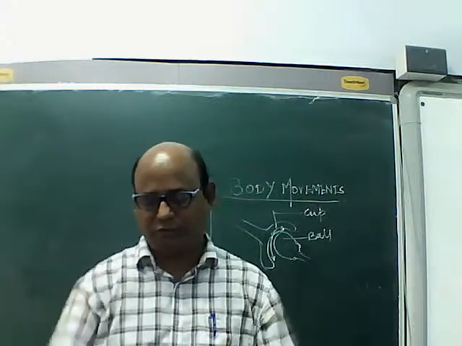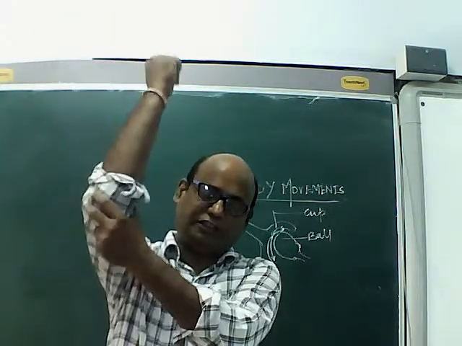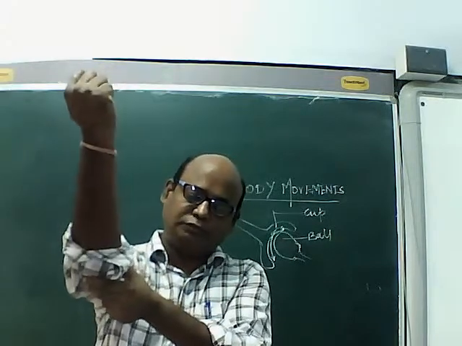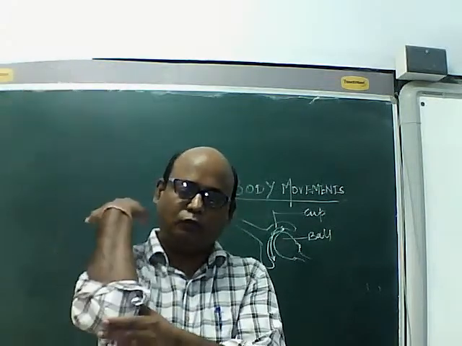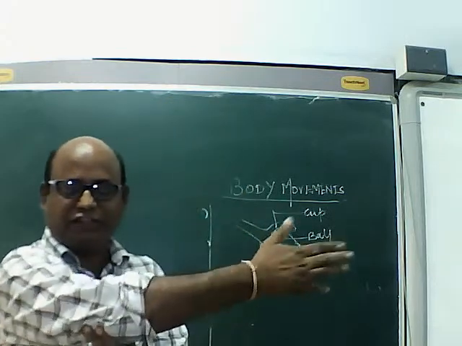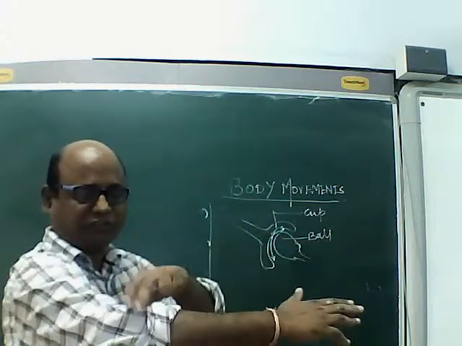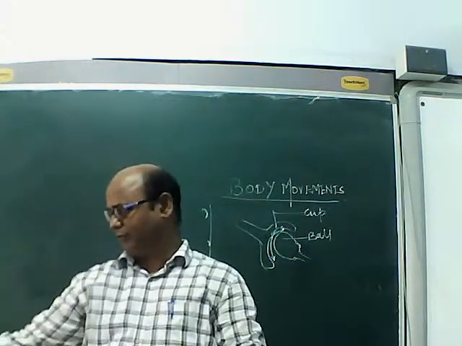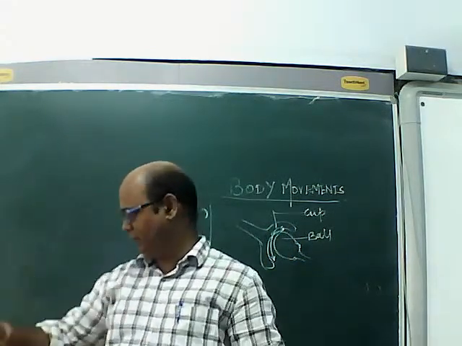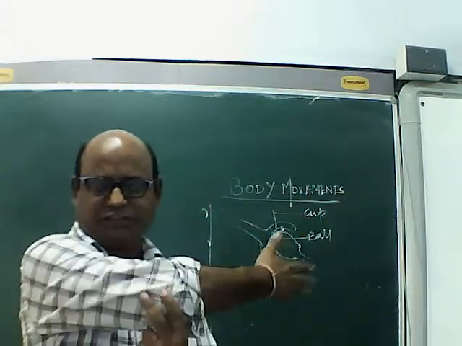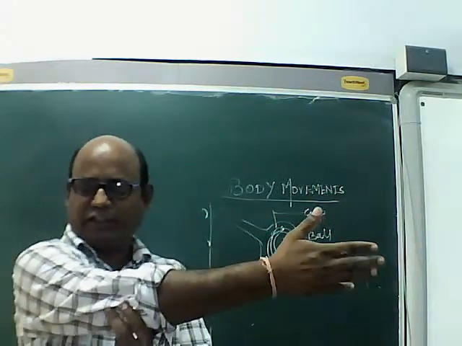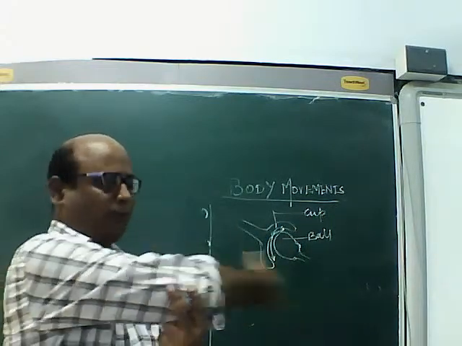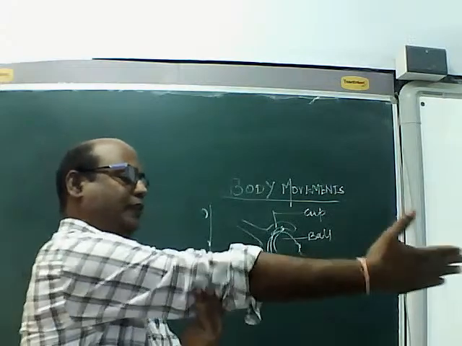Other joints are also there. For example, now see this one. This is the elbow. I can move here like a door, like the hinges of the door. Suppose this is the hinge of the door. How many hinges are there in the door? I can see 1, 2, 3 hinges are there. So just think this is one of the hinges. So it can move at a time in one direction. Closing door, opening door.